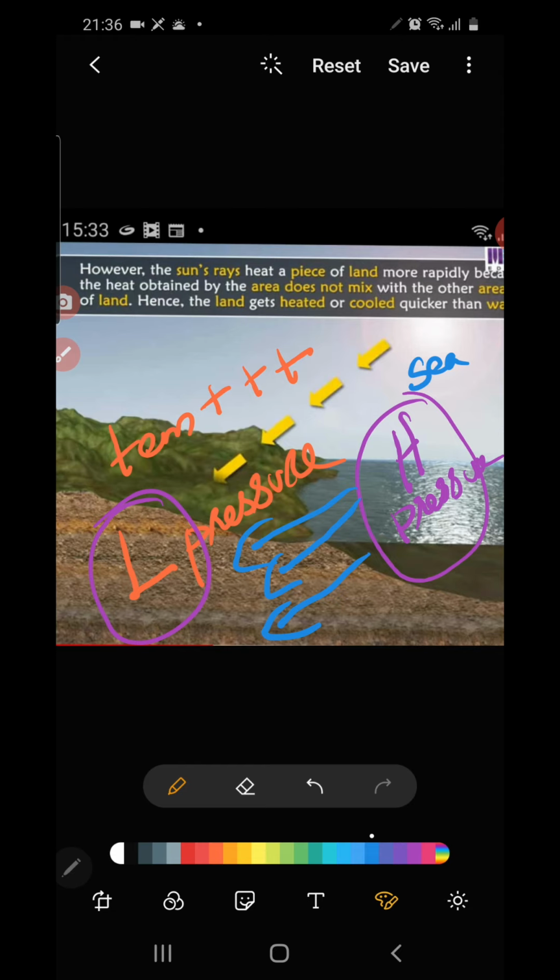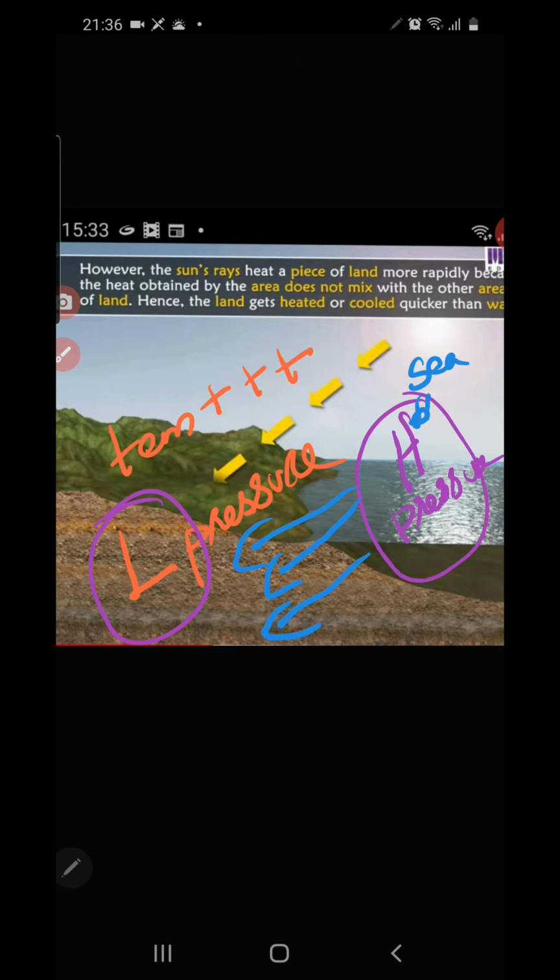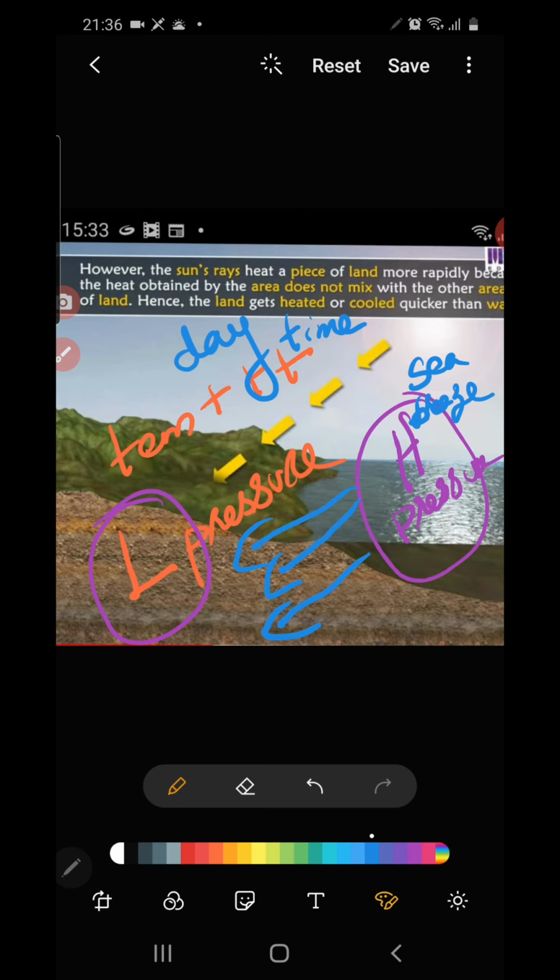This can be called sea breeze. The wind which blows from the sea to the land during the daytime is called sea breeze.